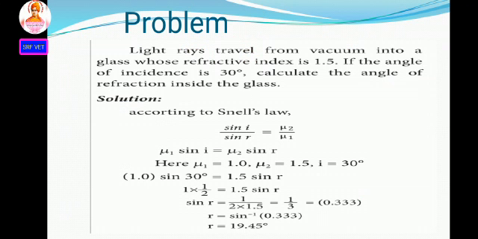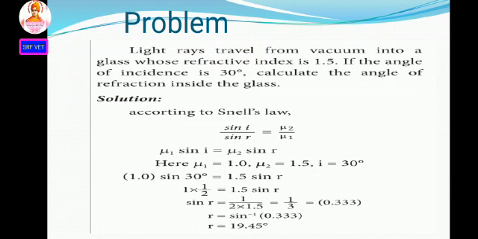1 sin 30 equals 1.5 sin r. Sin 30 has a value of 1 divided by 2. So 1 into 1 divided by 2 equals 1.5 sin r. We need sin r. Sin r is equal to 1 divided by 2 into 1.5. 2 into 1.5 is equal to 3. So 1 by 3, we do the division, equals 0.333. Okay, but we need not sin r, only r, the angle of refraction.